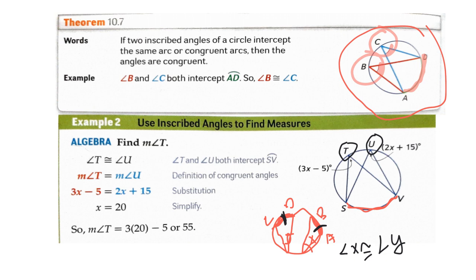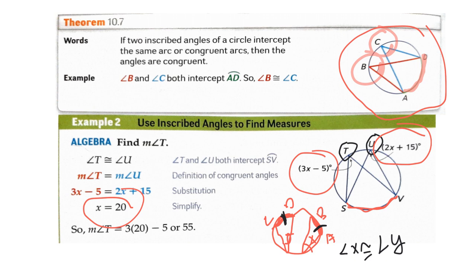So we have the measure of angle T is 3x minus 5 degrees, and the measure of angle U is 2x plus 15 degrees. And we said those angles are congruent, therefore 3x minus 5 is equal to 2x plus 15. So if we do the substitution, then we should get x equal to 20.